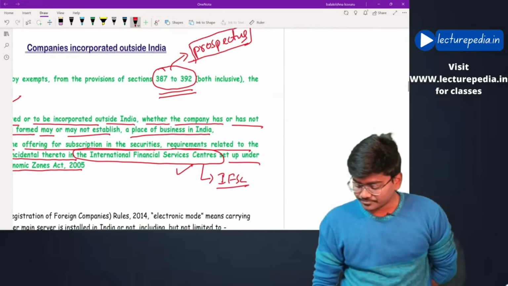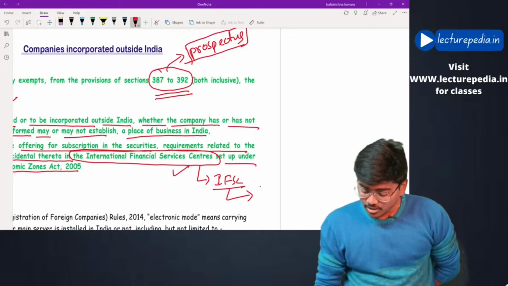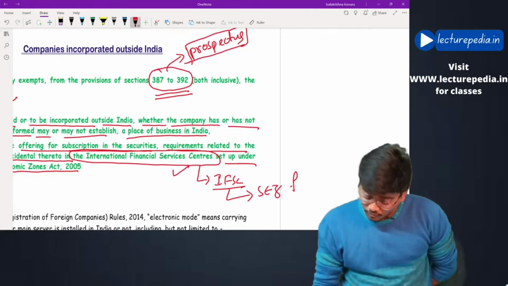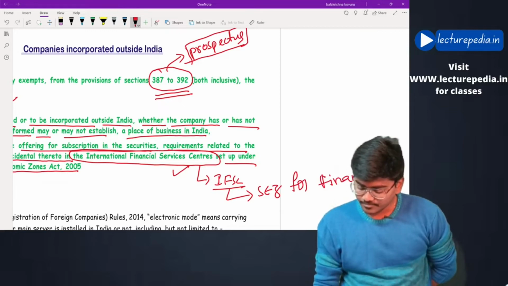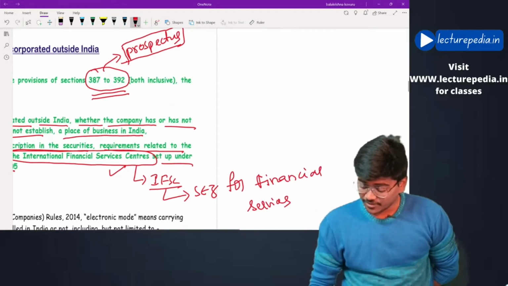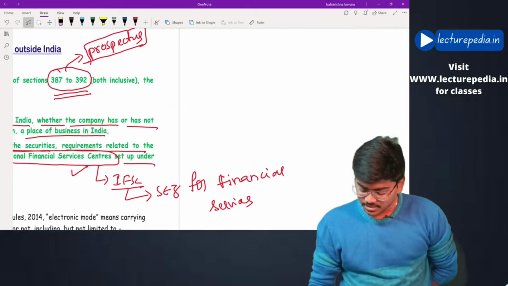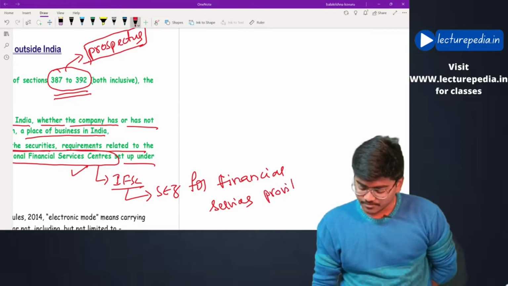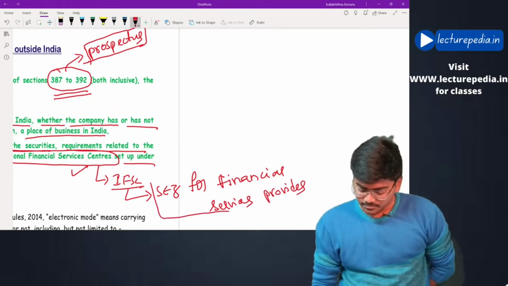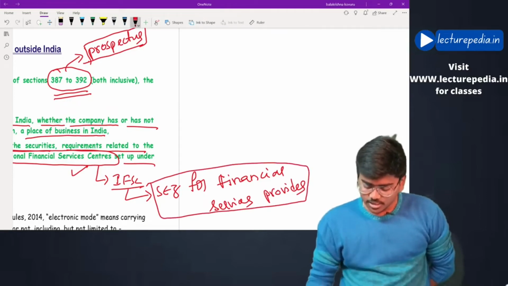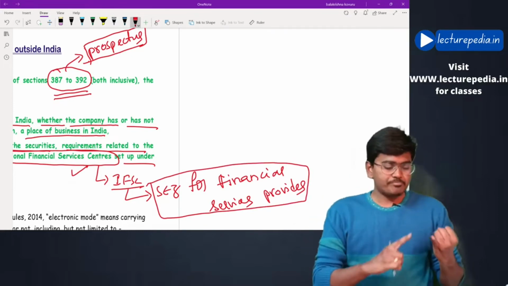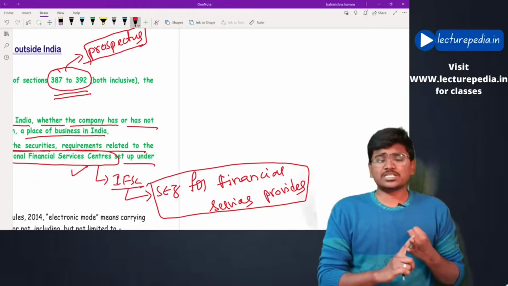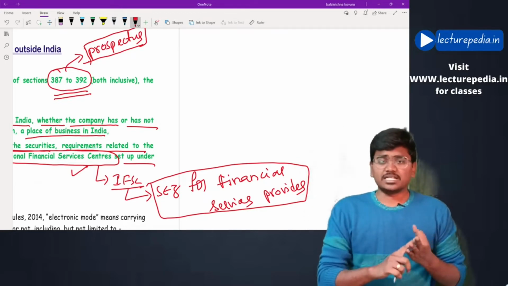is like Special Economic Zone for financial service providers. Okay, basically this is not the actual meaning, but for your understanding you can understand it like this: for financial services providers. That means basically who are the financial services providers? The major financial service providers would be banks, insurance companies, and stock markets.